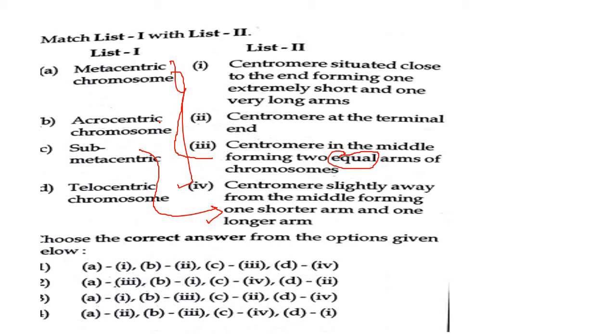In acrocentric, it would be situated close to one of the ends, where we have one short arm and one long arm because of this kind of position of the centromere. And in telocentric we would have the centromere located at the terminal end. So according to this, the answer would be A 3, B 1, C 4 and D 2. So the answer would be the second one.